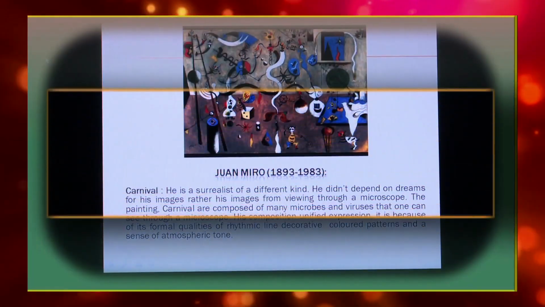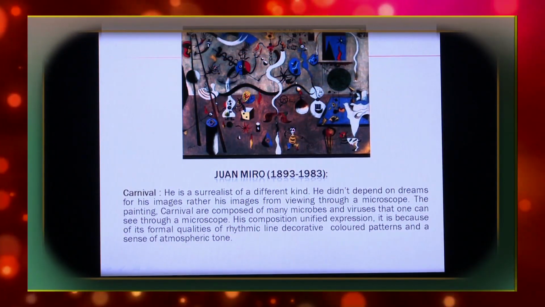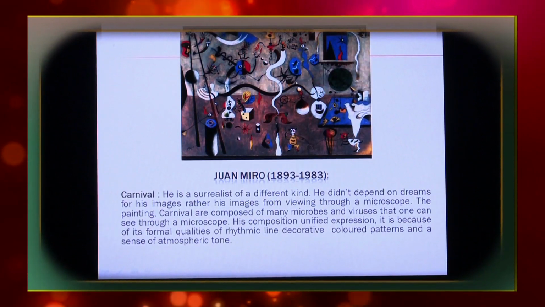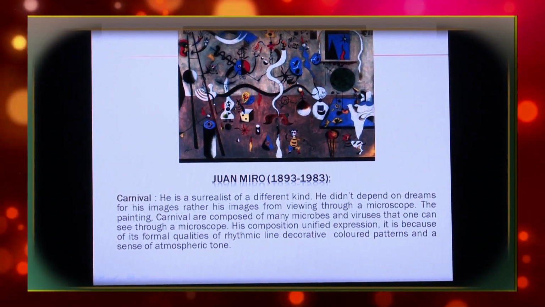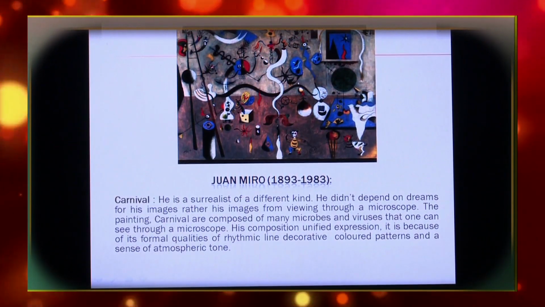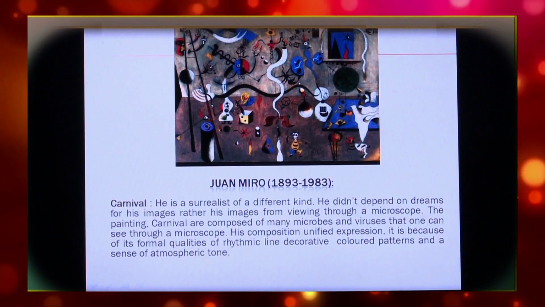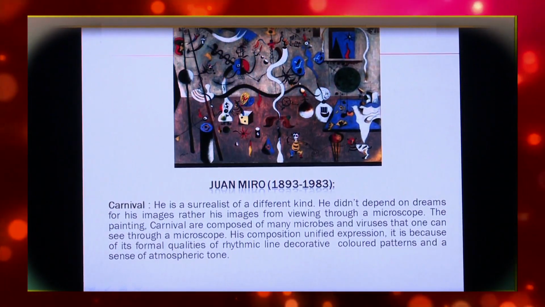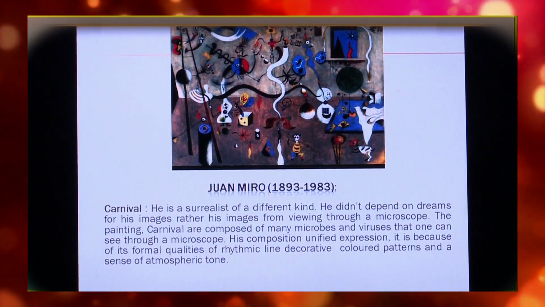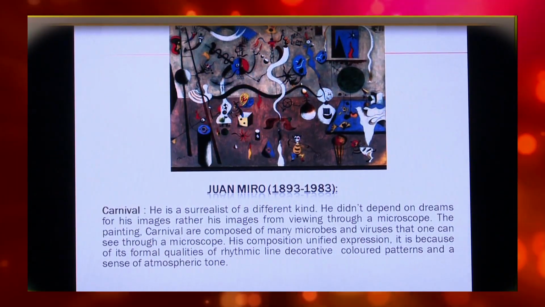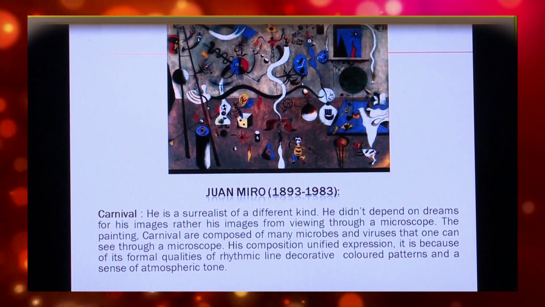Miró. His masterpiece, Carnival. He is a surrealist of a different kind. He didn't depend on dreams for his images; rather, his images came from viewing through a microscope. The painting Carnival is composed of many microbes and viruses that one can see through a microscope. His composition has unified expression because of its formal qualities of rhythmic line, decorative colored patterns, and a sense of atmospheric tone.